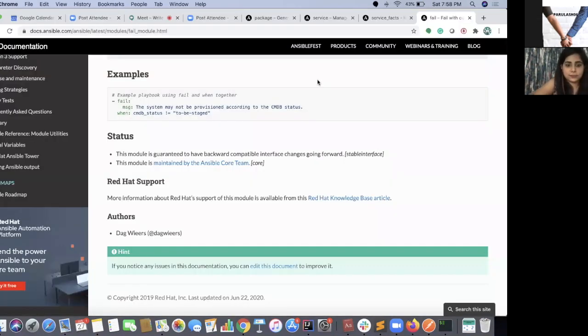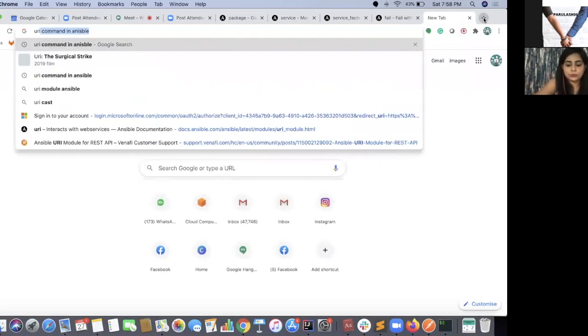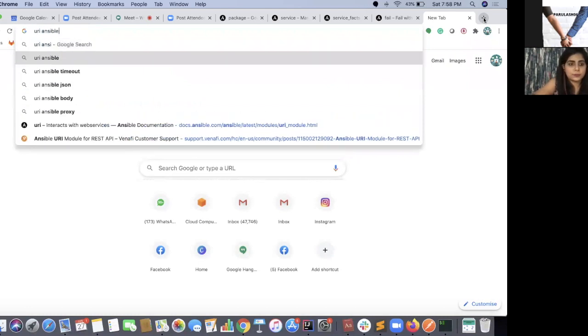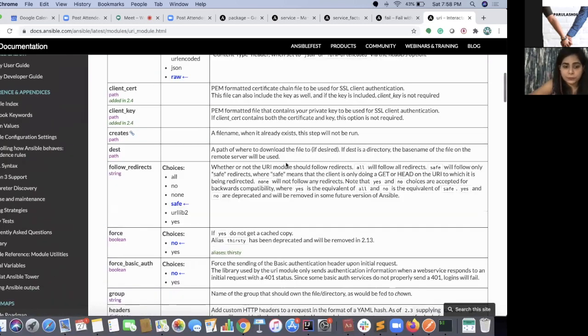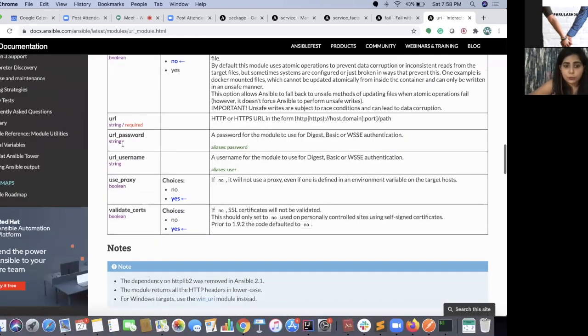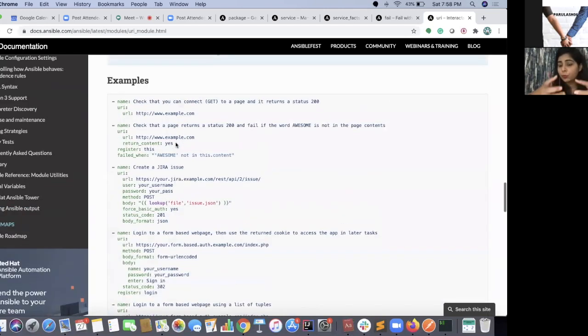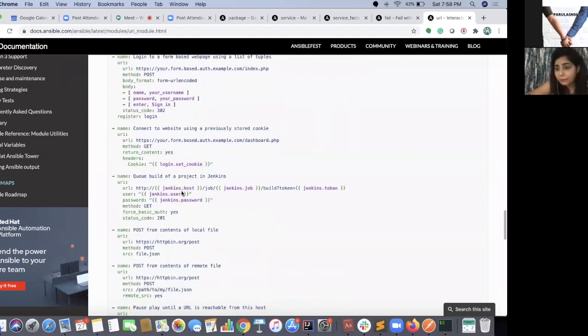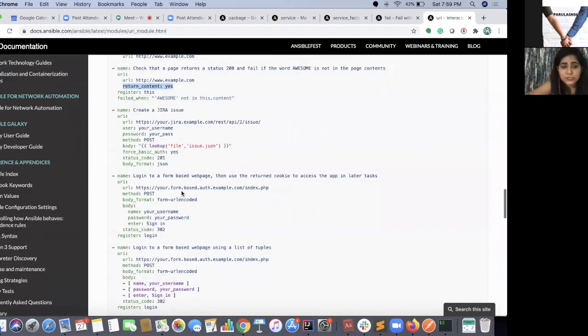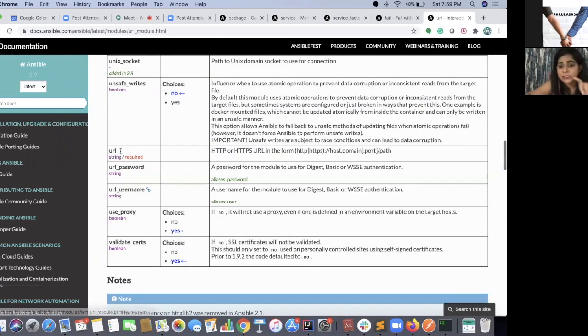If I show you the uri module in Ansible, there are certain things you should do. You need to return some content, so whatever content that URL is generating, you get it and search for something in it. Also, you might need to add a timeout, so that if it's not working there is a specific timeout.